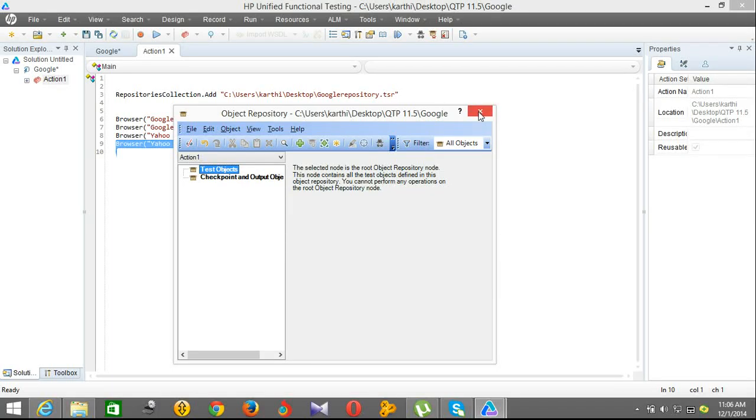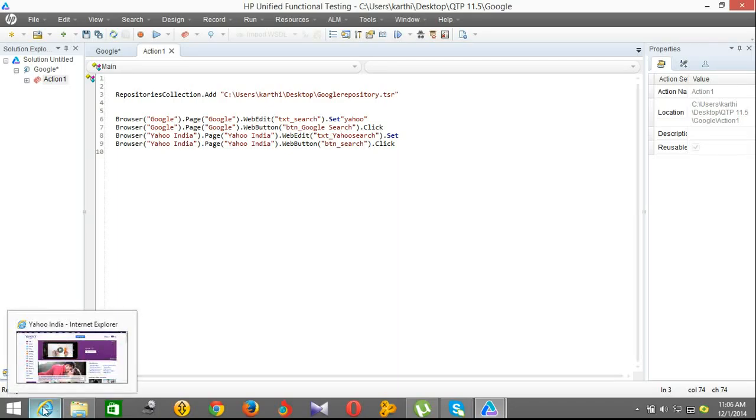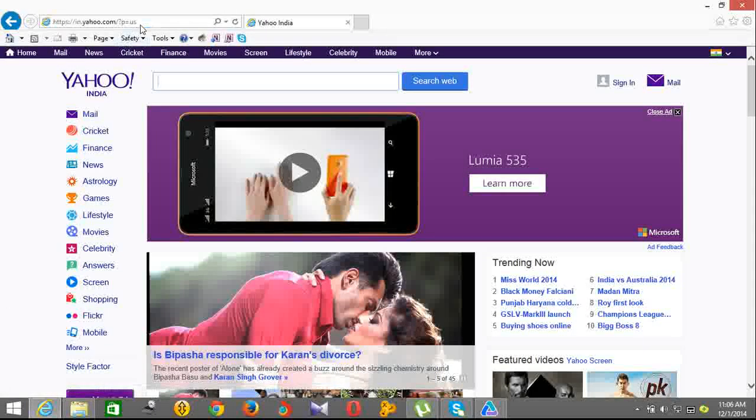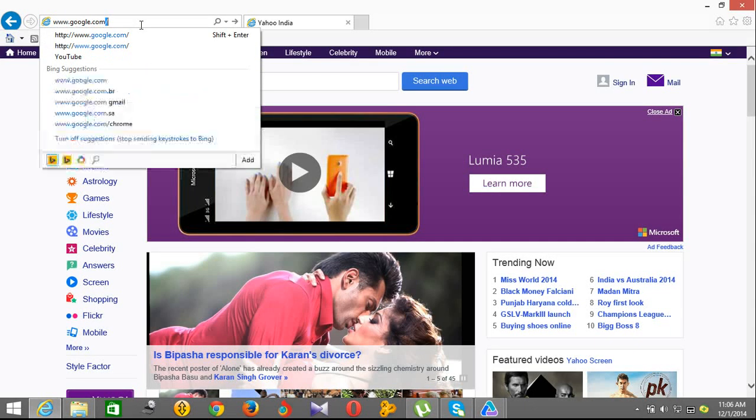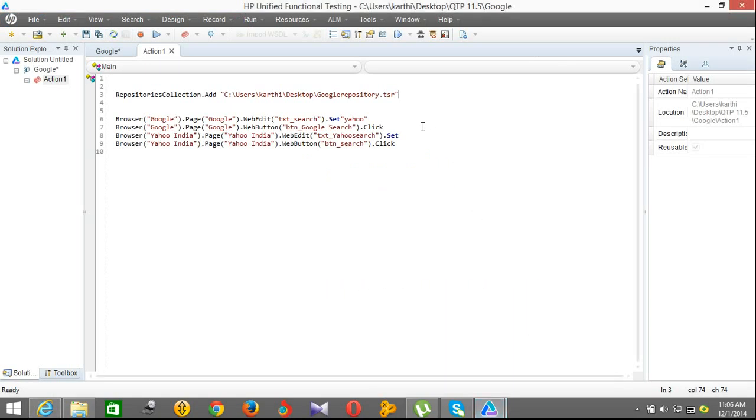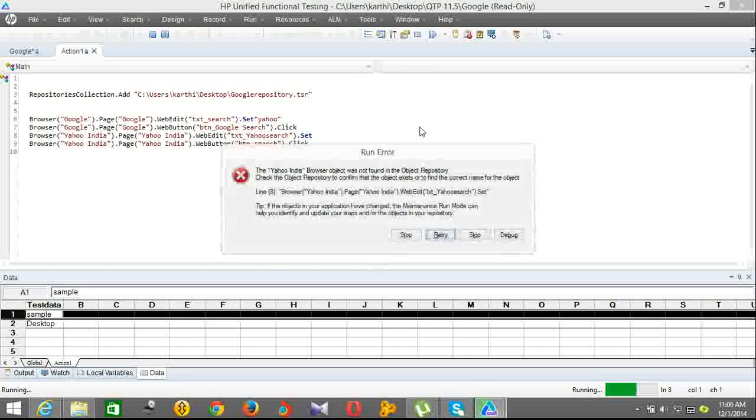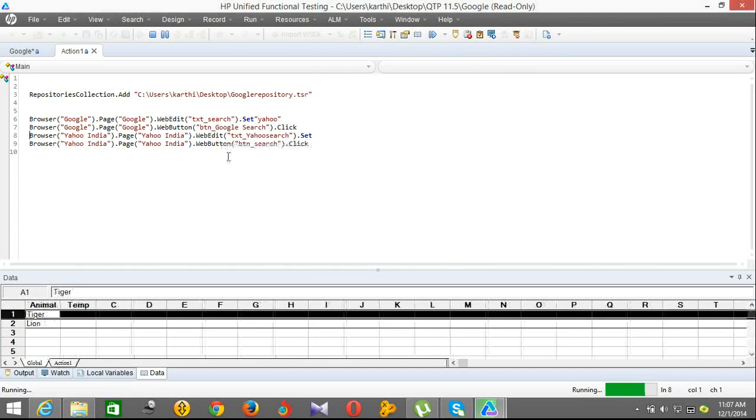It will delete, so there are no objects in the local repository. You can see that this is runtime. It will add the repository here for the Google page, but in Yahoo it will show an error. So I am going to show you. See, the Yahoo object repository was not found. The Yahoo object is not found in the repository since we have not added the object.